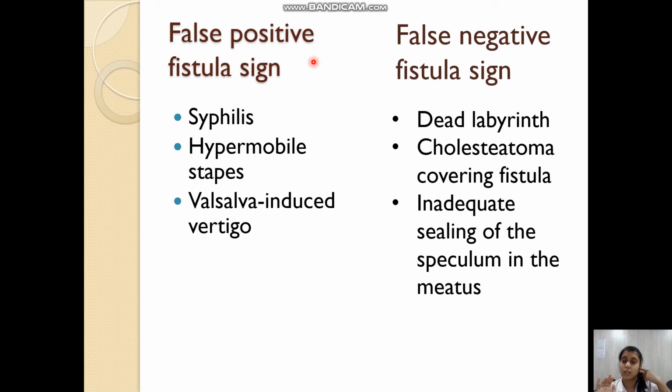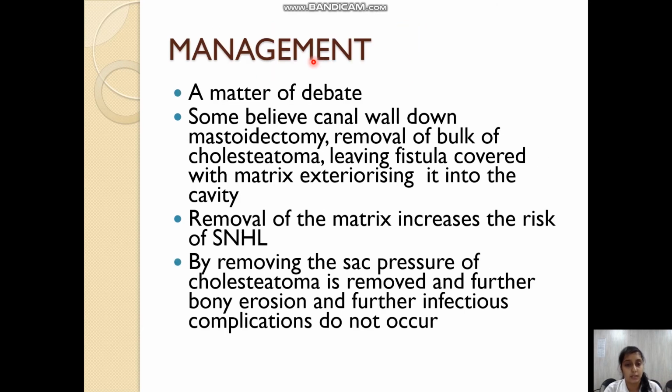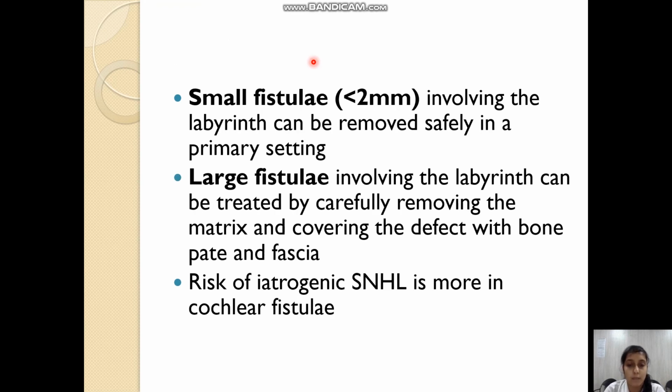Now the pressure given during the fistula test can be given by intermittent tragal pressure, or we can use a Siegel speculum. Both methods can be used. Management of the labyrinthine fistula includes two criteria. If there is a small fistula less than 2 mm involving the labyrinth, then the matrix can be removed safely. But if there is a large fistula encountered during surgery, and there is a cholesteatoma matrix over the fistula, it is kept there, and the remaining bony defect is covered with bone pate and fascia.